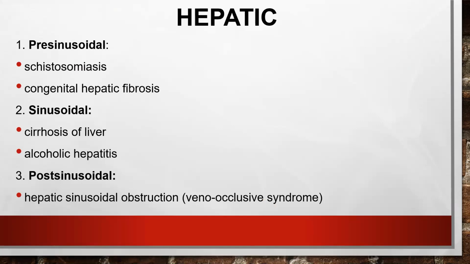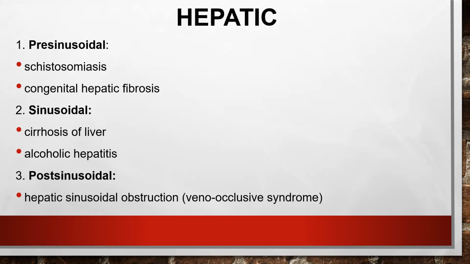So coming on to hepatic causes, it is pre-sinusoidal, sinusoidal, and post-sinusoidal. And the most common cause of portal hypertension, we all know, is the sinusoidal cirrhosis of liver. Pre-sinusoidal can be the schistosomiasis or the congenital hepatic fibrosis. Sinusoidal causes can be cirrhosis of liver or alcoholic hepatitis per se. Cirrhosis of liver, the common causes we all know, it's alcoholism, hepatitis B, hepatitis C, and everything.